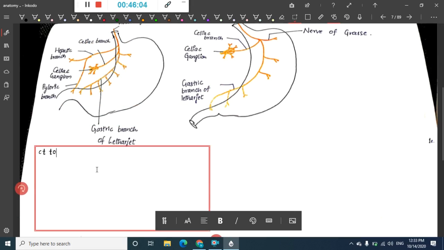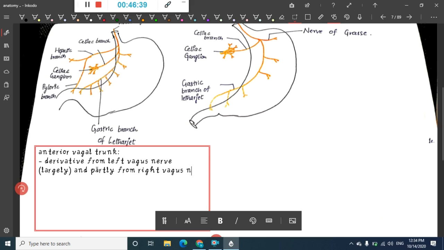So here we have this part, which is the anterior vagal trunk. This anterior vagal trunk is actually a derivative from the left vagus nerve. The left vagus nerve gives rise to the anterior vagal trunk, largely from the left vagus nerve and partly from the right vagus nerve, right?